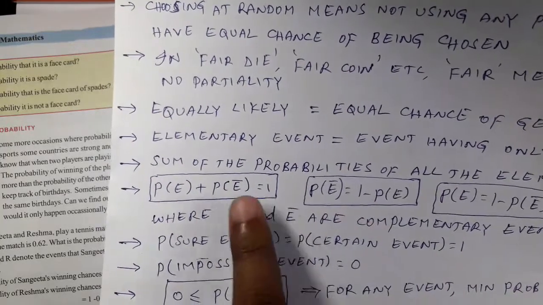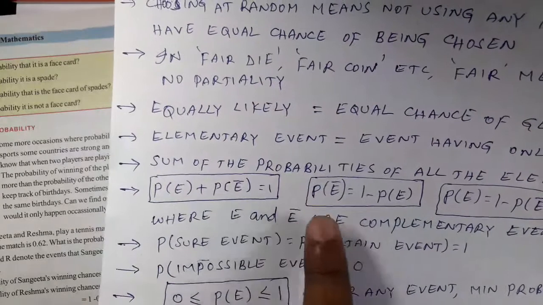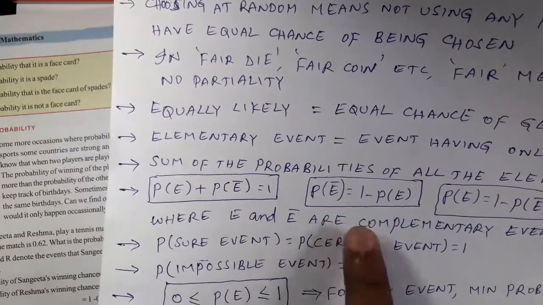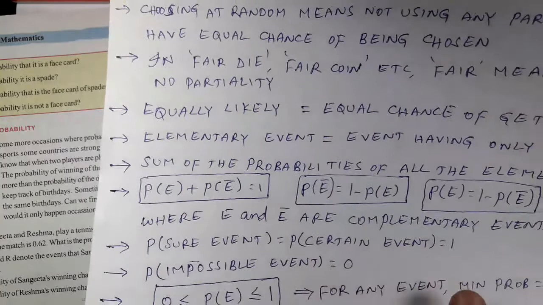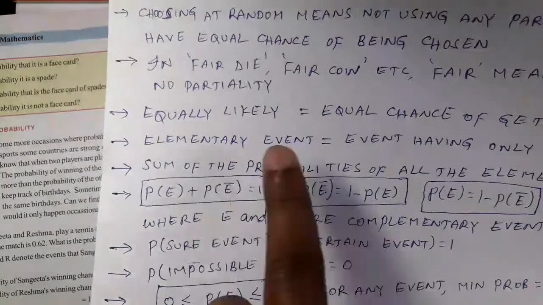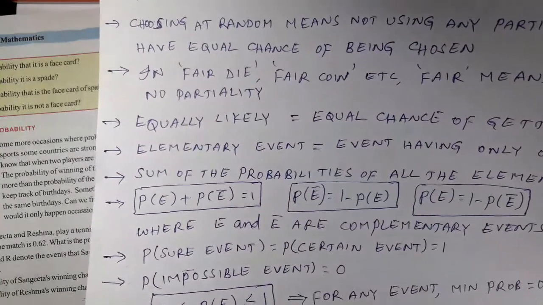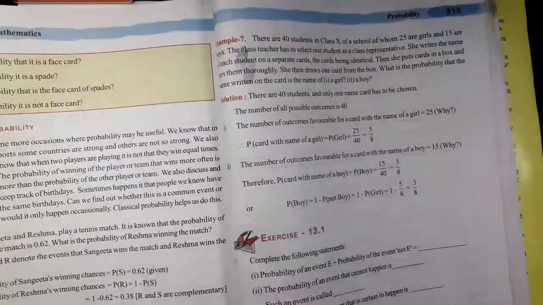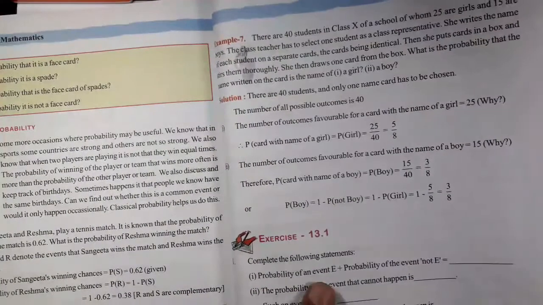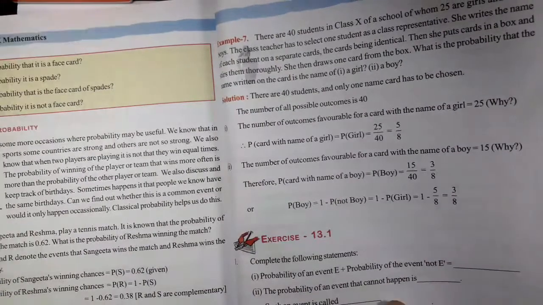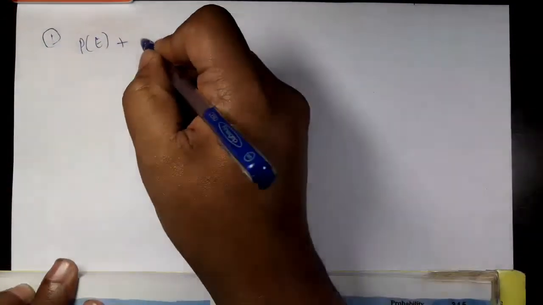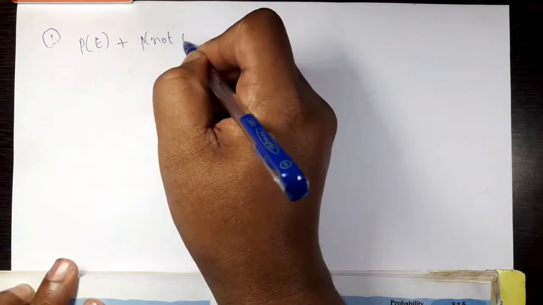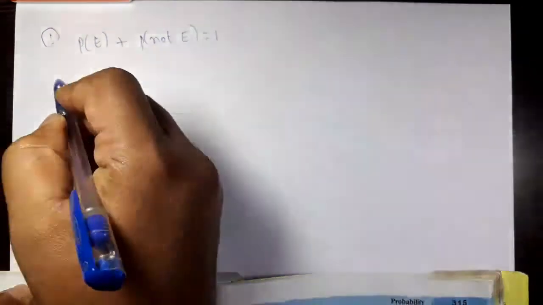We can write like this also. P of E bar is equal to 1 minus P of E, if you take this to the other side. In the same way, P of E is equal to 1 minus P of E bar. So what is the answer for this? P of E plus P of not E is equal to how much? 1. First part done.